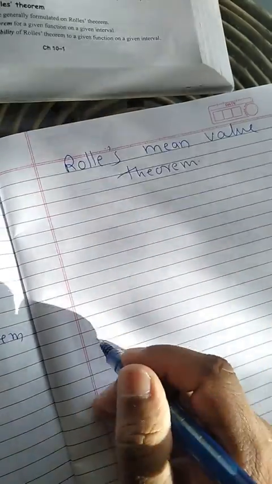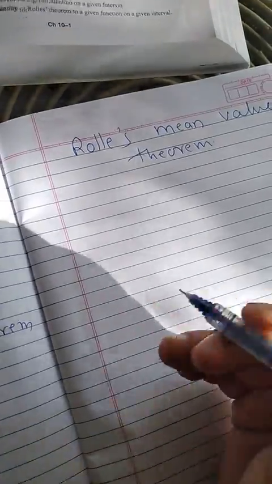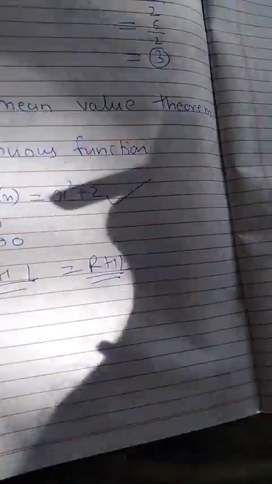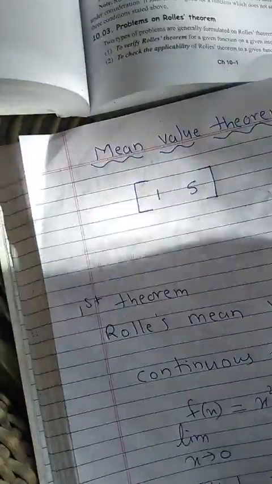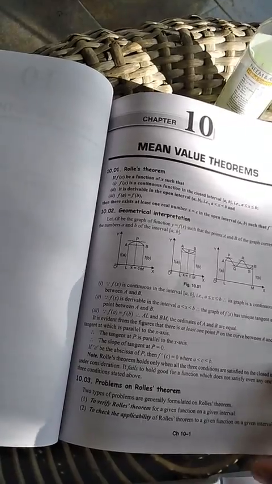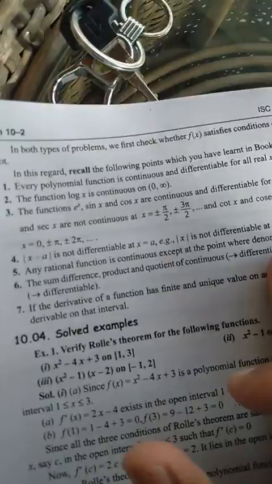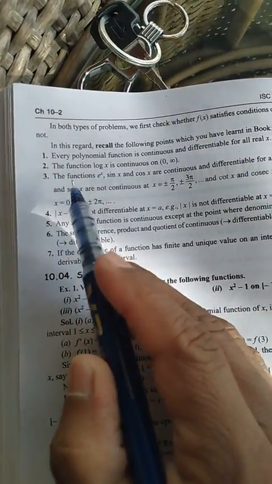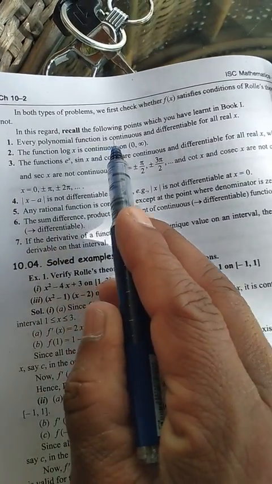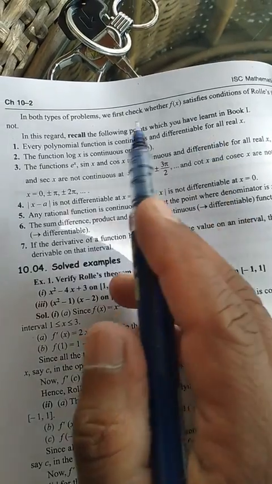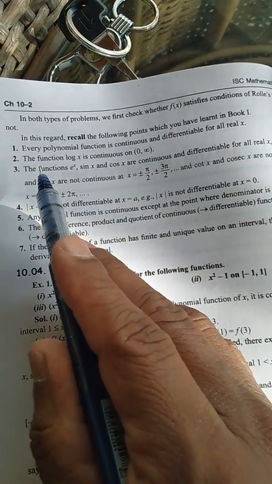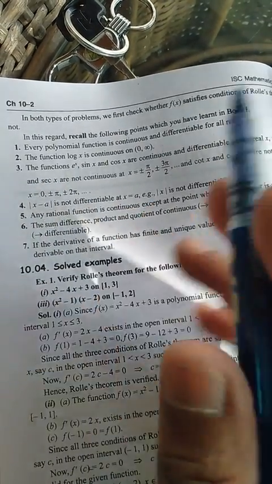Okay. Let us take type of functions which are continuous. See. Every polynomial function is continuous and differentiable. Second, every log function is also continuous.